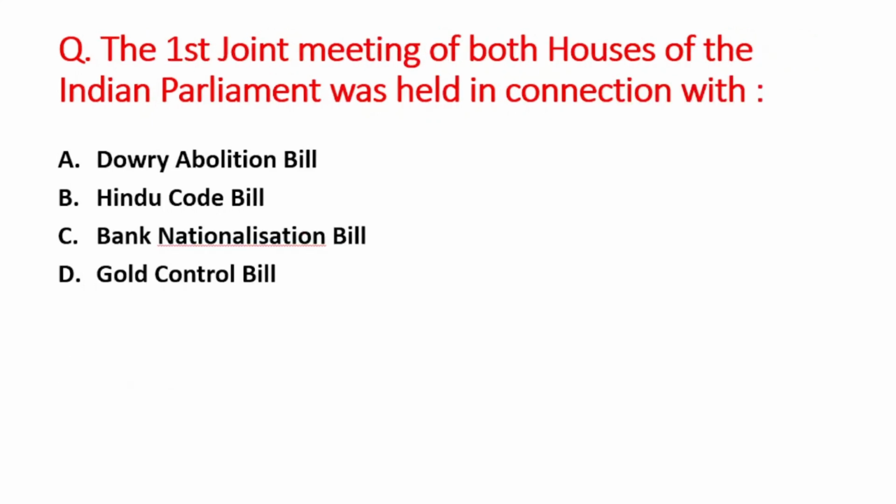Next question is the first joint meeting of both the house of the Indian parliament was held in connection with A option is Dowry Abolition Bill, B is Hindu Code Bill, C option is Bank Nationalization Bill, and D option is Gold Control Bill. So right answer is option A, that is Dowry Abolition Bill.